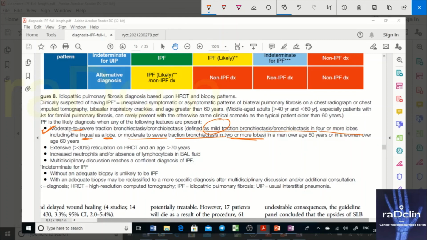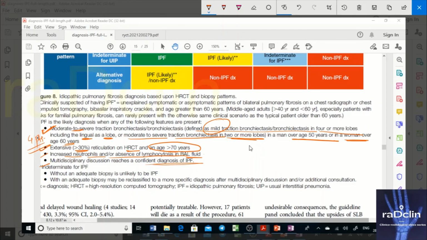Moderate to severe traction bronchiectasis or bronchiectasis in a man over the age of 50 years, in a woman of age more than 60 years. If you have BAL findings, or more than 30% reticulation on HRCT and an age of more than 70 years, and if you have increased neutrophils and/or absence of lymphocytes in BAL, these are typical BAL findings, and if multidisciplinary discussion reaches a confident diagnosis of IPF. So there are 4 points in which IPF becomes likely.